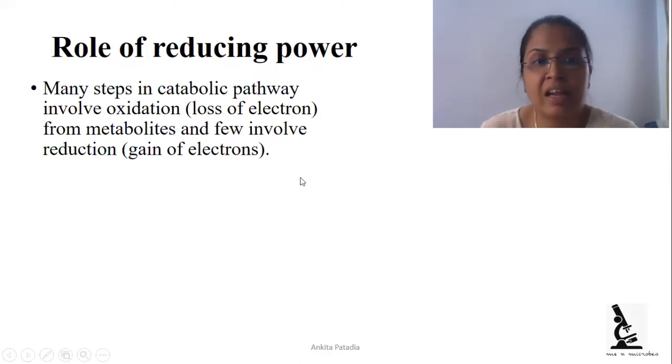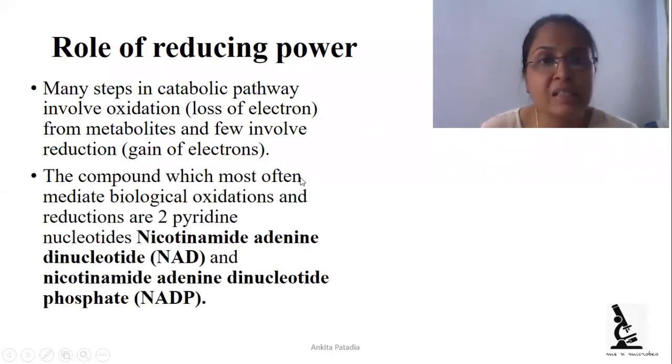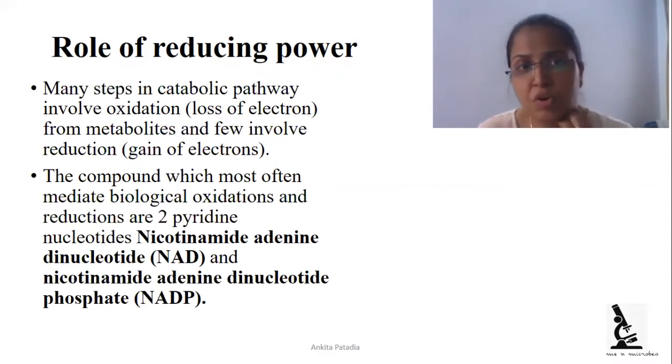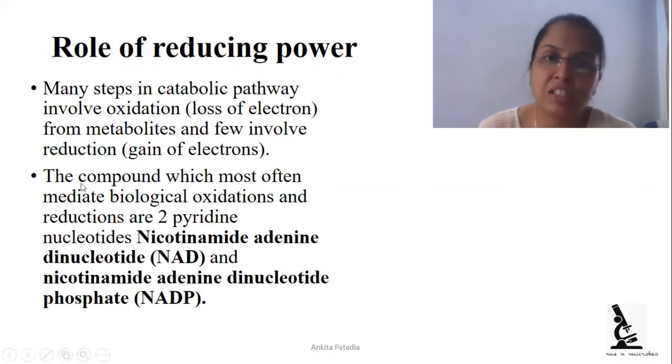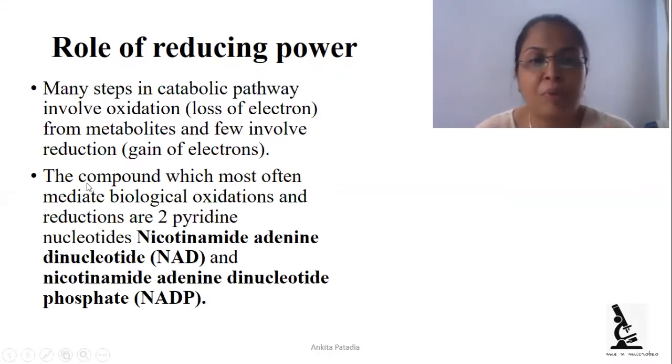Many steps in the catabolic pathway involve oxidation, meaning loss of electrons, and reduction, meaning gain of electrons from the metabolite, and that involves the transport of electrons by gaining as well as loss of electrons. The compounds which most often mediate biological oxidations and reductions are 2 pyridine nucleotides, that are nicotinamide adenine dinucleotide, called NAD, and nicotinamide adenine dinucleotide phosphate, that is NADP.